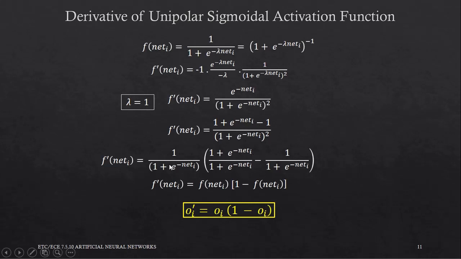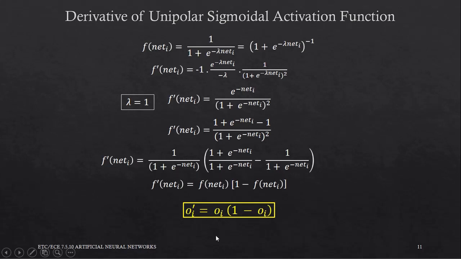Now we realize that 1 upon 1 plus e raised to minus net I is the original expression for f of net I. That means the equation is f of net I into 1 minus f of net I. If we denote f of net I as OI, we can write it as OI dash equals OI into 1 minus OI. That's the final expression for the derivative of the unipolar sigmoidal activation function.